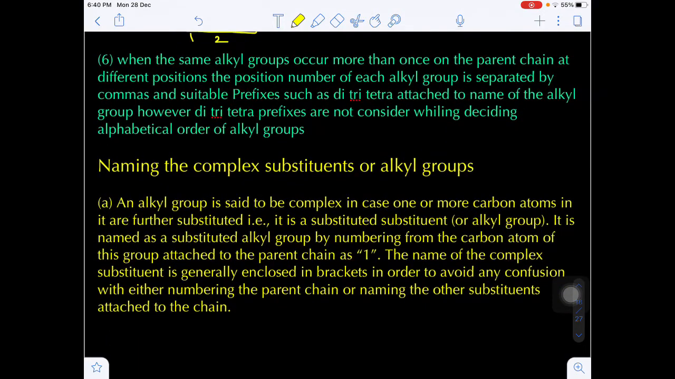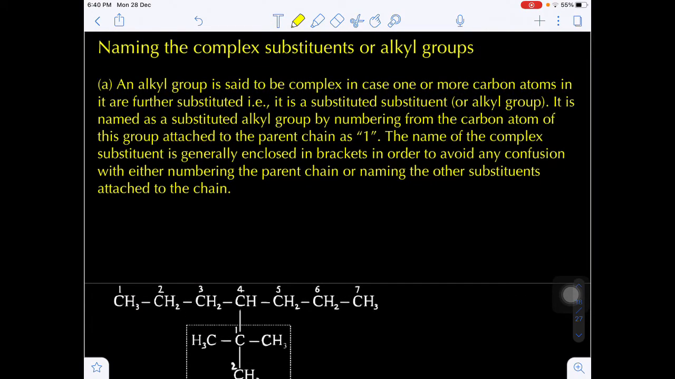Next, when the same alkyl groups occur more than one time, then we have to use some prefixes: di, tri, tetra, etc. Yes or no? This is very important. And one more important thing, these di, tri, tetra do not consider in the alphabetical order of the alkyl groups. Now what about the naming of complex substituents? What is the meaning of a complex substituent? It is the substituent which contains further substitution. The substituent containing the further substitution is called a complex substituent. Are you getting my point?